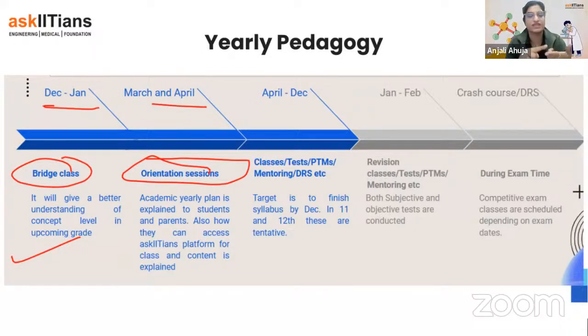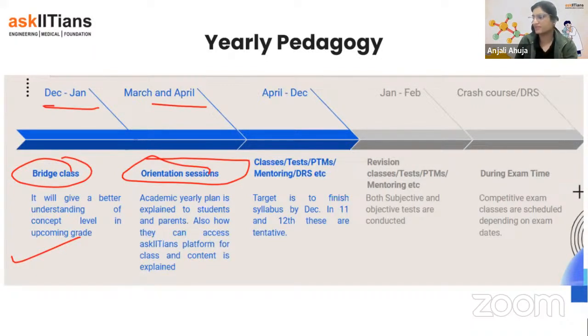From 6th to 10th plus 12th class also, the syllabus is finished by December. Only in 11th class, the syllabus is a little extra, like 20% extra than the 12th class, so it takes up to January to finish the syllabus. But the target is that from April to December, we will keep classes. There will be live classes, and other than classes, we will conduct tests from time to time also. As you can see it already.